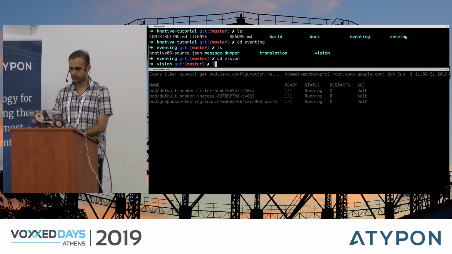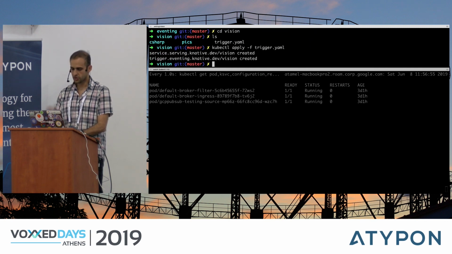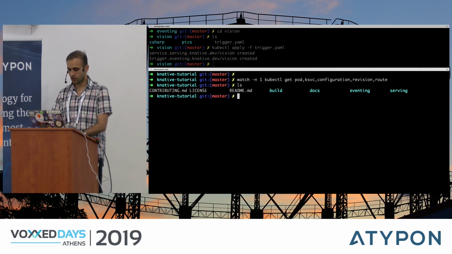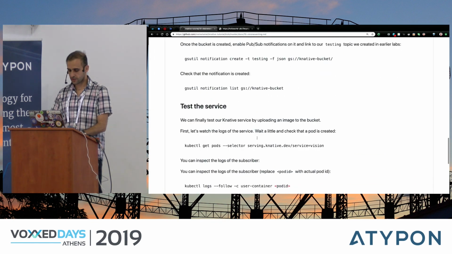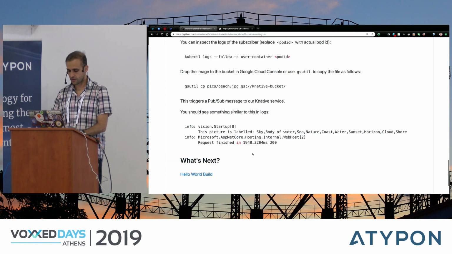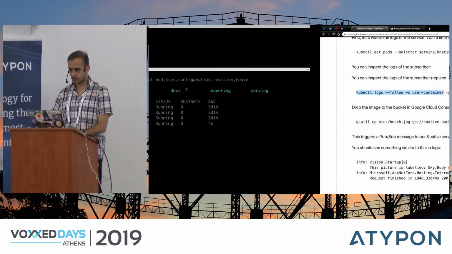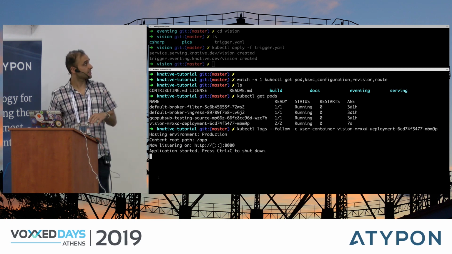Eventing, and then vision. And then if I do kubectl apply, trigger, this will create the vision service and the trigger. And actually, let's look at the logs. So let's do kubectl get pods. And I want to look at the logs, so let's just copy the, where is the, this is how you would look at the logs. And let's look at the vision pod. Now it's waiting for messages, as you can see.